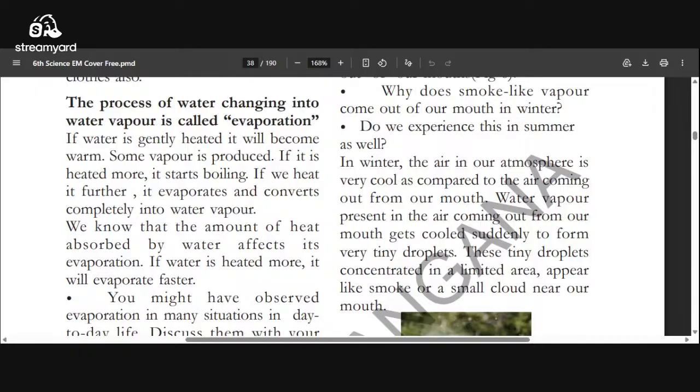We know that the amount of heat absorbed by water affects its evaporation. If water is heated more, it will evaporate faster. If more water is there, more heat is required. If less water is there, less heat is required. If we continuously heat the water, it continuously changes into vapor. So based on the heat, a larger amount of water evaporates, and it is also faster.